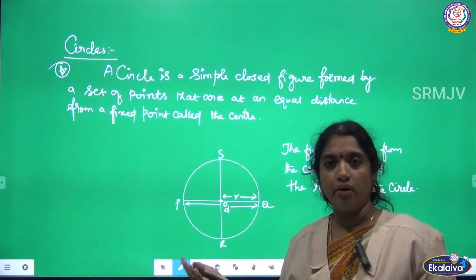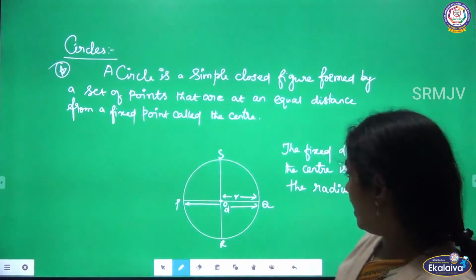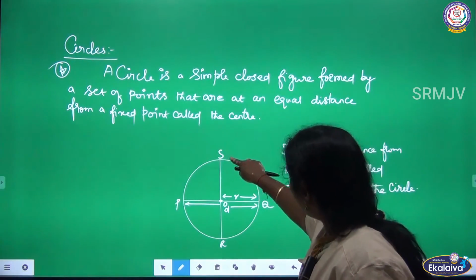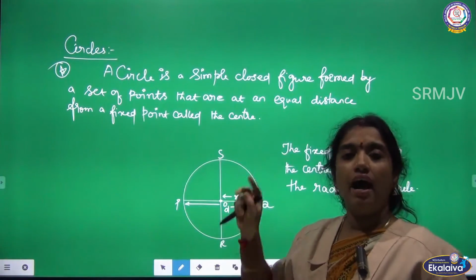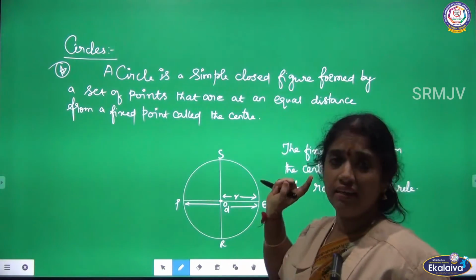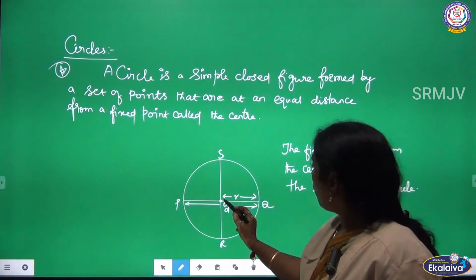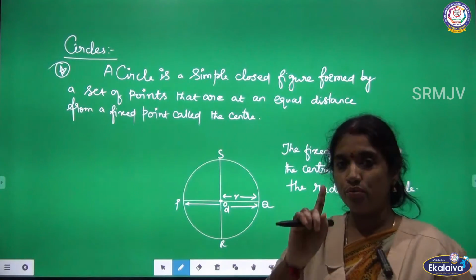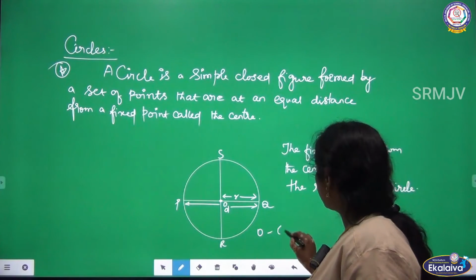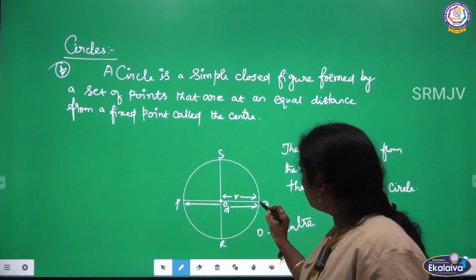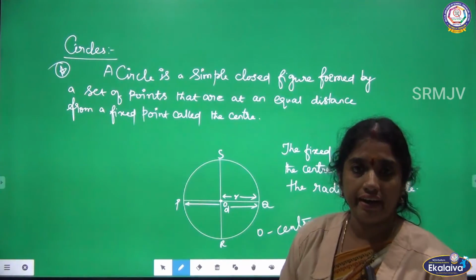Because it is not a line segment, how can I measure it? If you ask the question like that, with the help of the thread, I can start at a point here and keep the thread along the boundary of the circle. At the end point, I can measure the circle. Can you clear? Next, see, this is O, and if I touch the center, what is O here? Center. From O to the boundary of the circle, if I touch, I can say it is the radius.